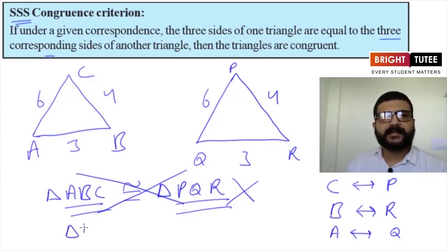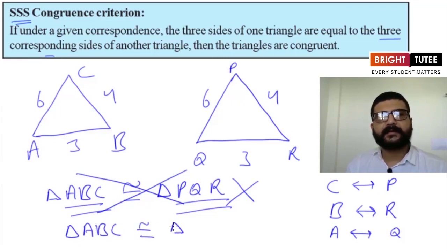It will be like this: triangle ABC is congruent to triangle, A will correspond to Q, so it is Q here, and then B corresponds to R, it will be QR, and then we are left with only one vertex, that is P. So it will be triangle ABC is congruent to triangle QRP. This is the correct congruency relation. So we have to be very careful while writing the corresponding relation or while writing the congruency relation.